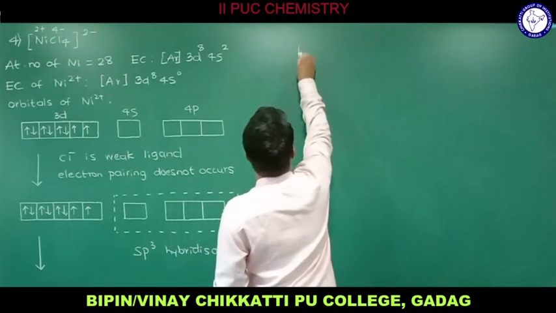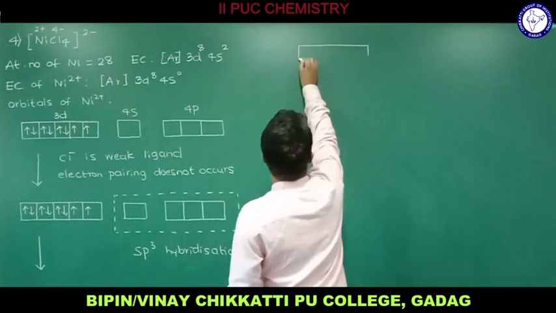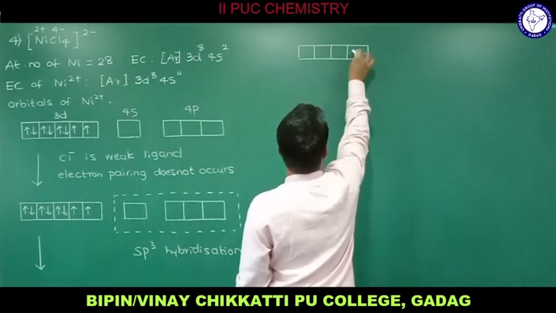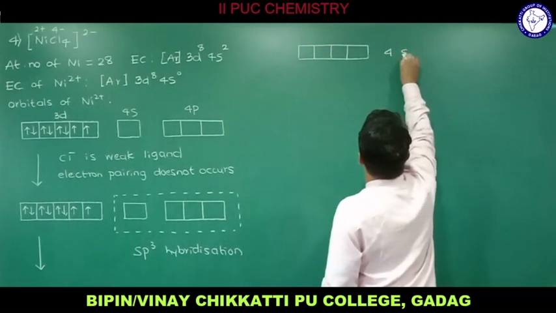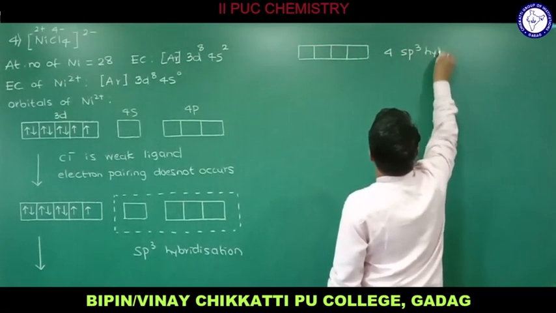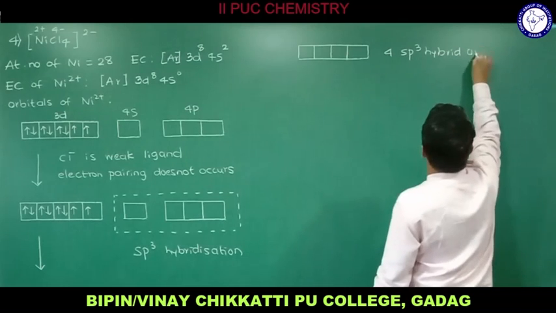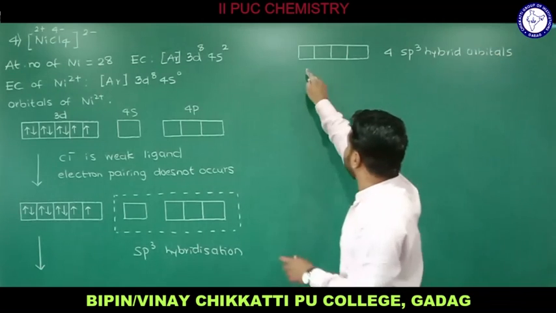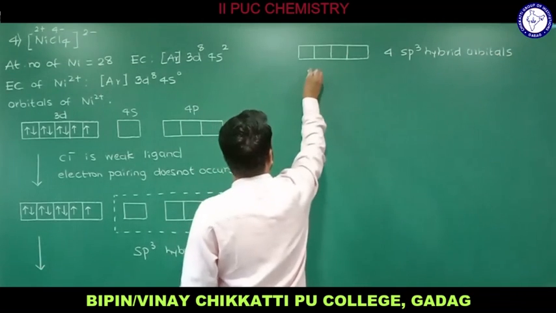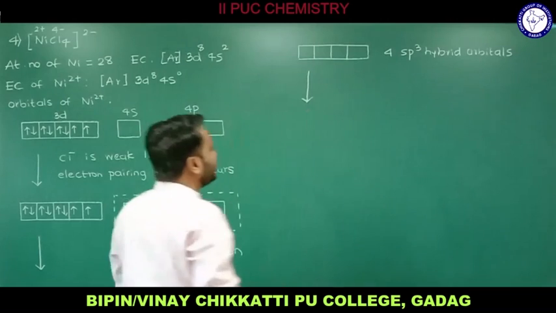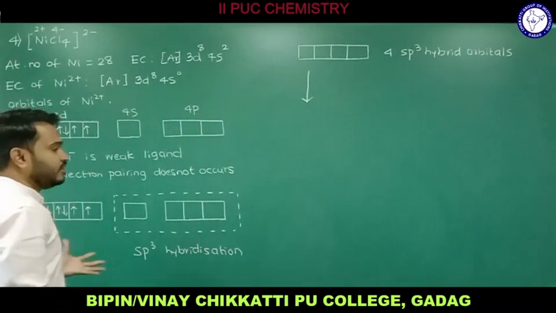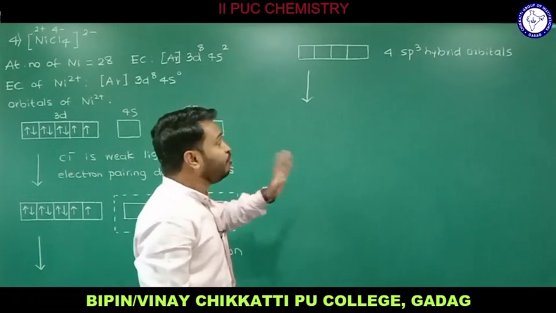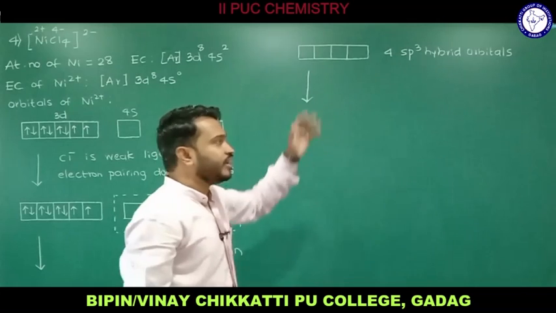So 4 orbitals, let me draw that one. These are the 4 hybrid orbitals, remember that: 1, 2, 3 and 4. All these are 4 sp3 hybrid orbitals. From the metal, we got 4 sp3 hybrid orbitals. The energy of these orbitals is identical. Now we have a ligand, that is Cl minus. So 4 Cl minus are going to donate 4 lone pairs of electrons to the central metal atom, and the 4 pairs of electrons are going to be filled into the vacant orbitals.